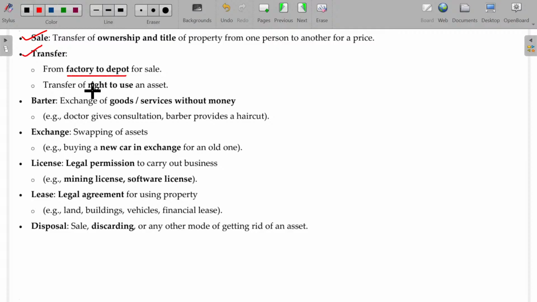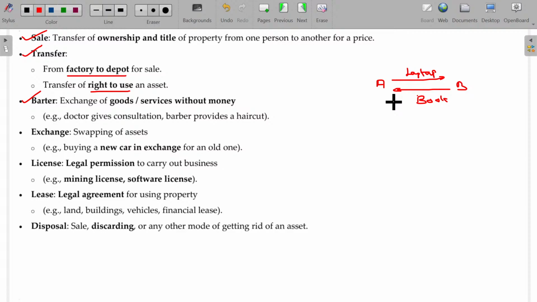From factory to depot and right to use, these two will come under supply. And barter. Barter is nothing but one item for the other item, exchanging. Okay, A and B. Probably A may be selling his laptop to B, and B in return probably supplies his own books and stationery items to A. This is called barter. Here two supplies are there.